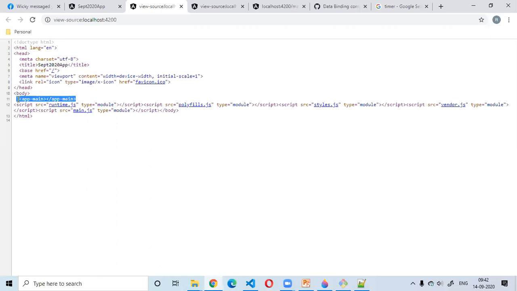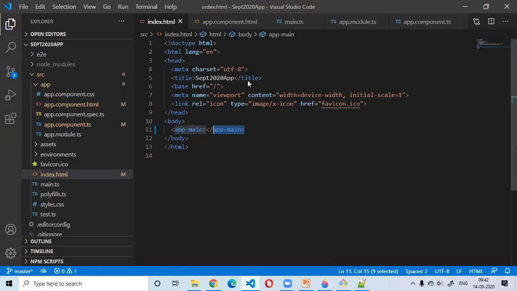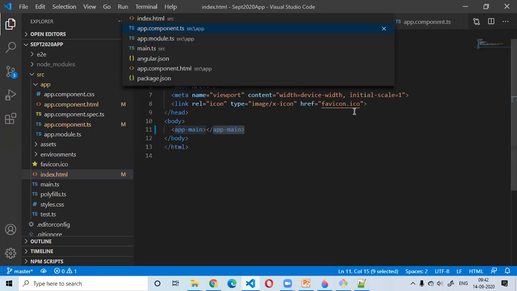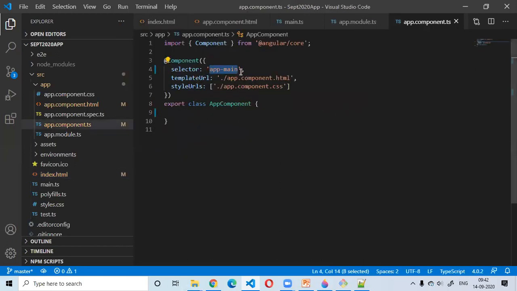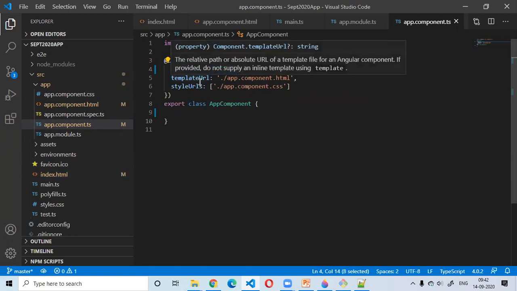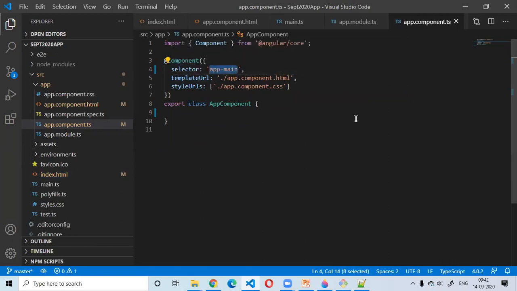I'm getting this updated custom HTML element name, right? I did it in my app component, where I updated the selector name. For this component, the custom HTML element name is app-main. And here I'm linking the HTML file to this component class.